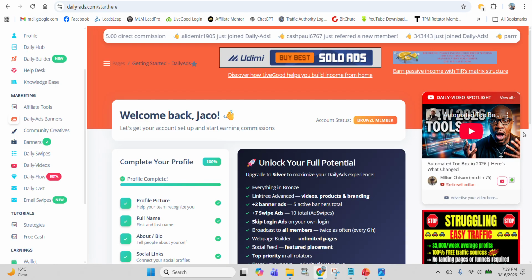So how do you make money? This is where most people get confused, so let's pay attention. There are three main ways Daily Ads works. Number one is your referrals. When someone joins through your link, you earn $5 per month every month that they stay active. Number two is the matrix commissions. Daily Ads uses a 2x5 matrix structure, meaning it's 2 wide and 5 levels deep. You earn from paid members placed in your personal matrix. And number three is using the tools. You can use the funnels, emails, and ads to promote Daily Ads or any other opportunity you want.